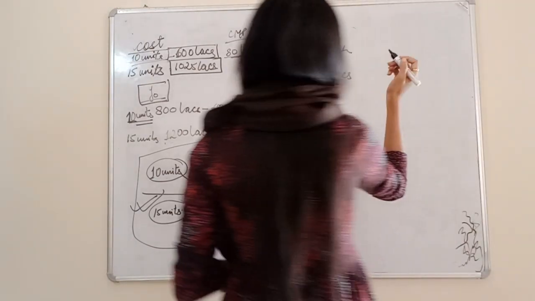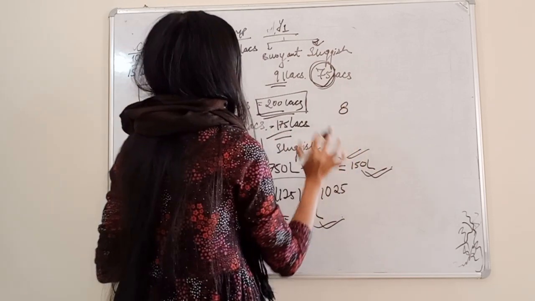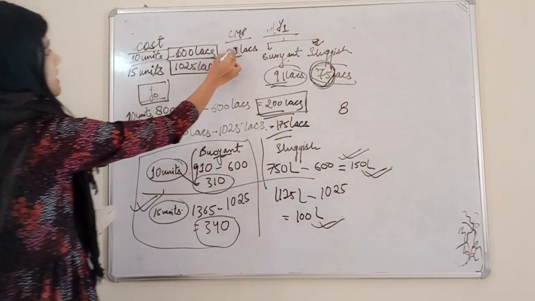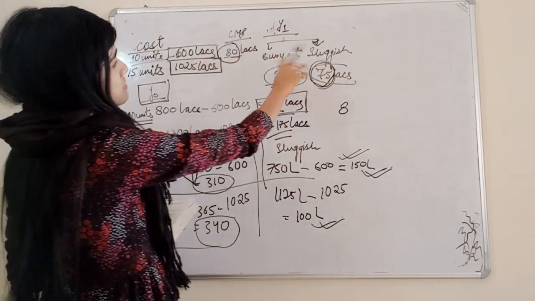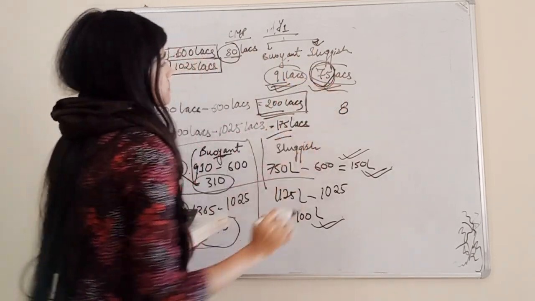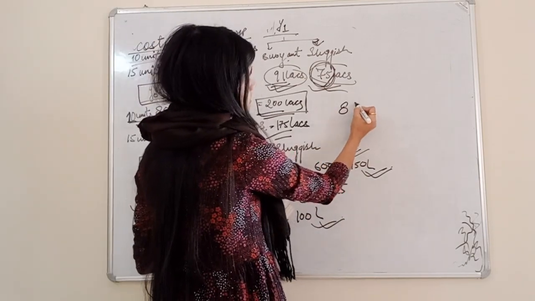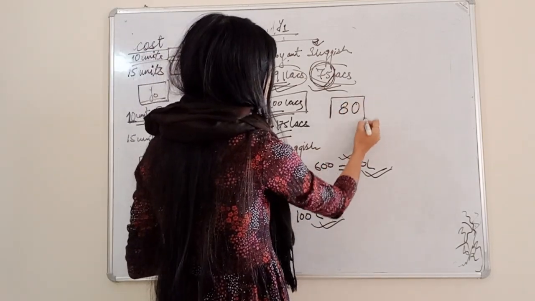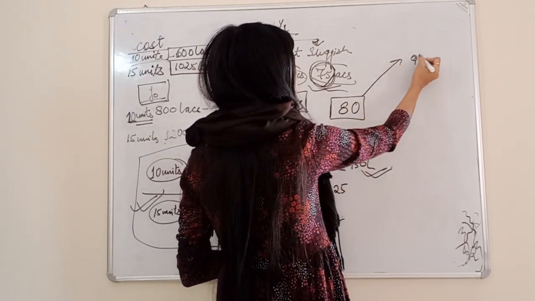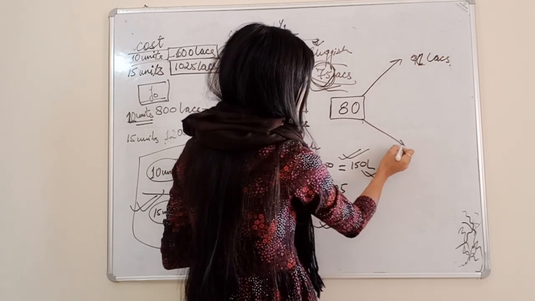Like, see, the probability will be now the current market price of the what is changing. The current market price is changing now, because right now it is 80 lakhs, and after 1 year, in both the situations, whether it will go buoyant or sluggish, the market price is going to change. That's why we are going to put binomial theorem of probability. Now the current market price is 80 lakhs, fine. After 1 year, either it will go to 91 lakhs in case of a buoyant market, or in case of sluggish market, it goes down to 75 lakhs.